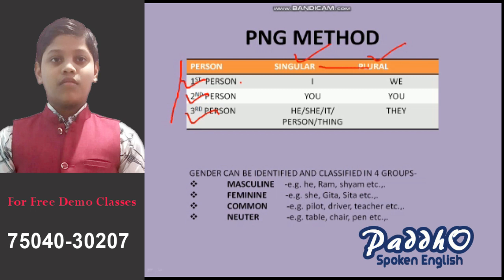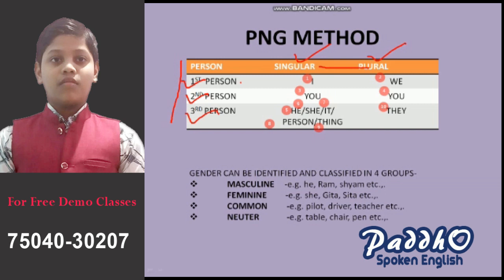So first person, it contains I, we. The first person singular is I, first person plural is we, second person singular and plural both are you. So third person, it includes he, she, it, name of the person, name of the things, and this is included under the singular, and the third person plural is they. So this is the person classification as per the number of the subjects.